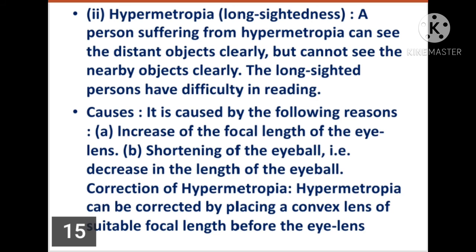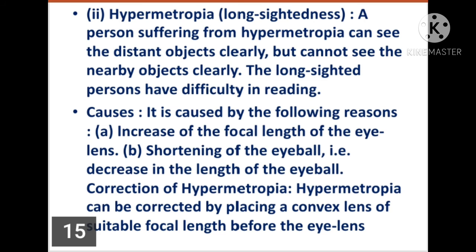Hypermetropia or long-sightedness. A person suffering from hypermetropia can see the distant object clearly but cannot see the nearby object clearly. The long-sighted person has difficulty in reading. The cause of this defect is either an increase of the focal length of the eye lens, or shortening of the eyeball, or we can say a decrease in the length of the eyeball.